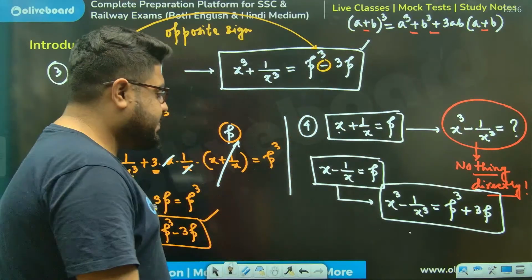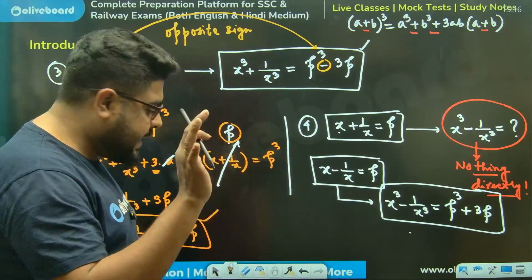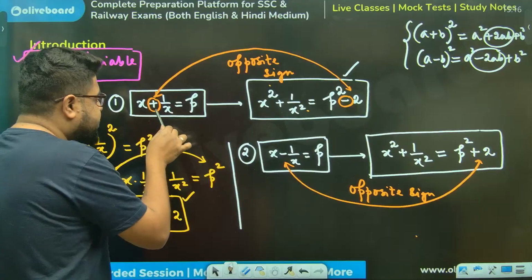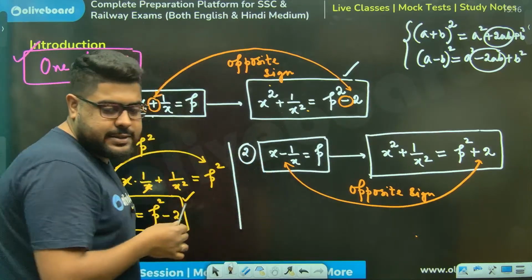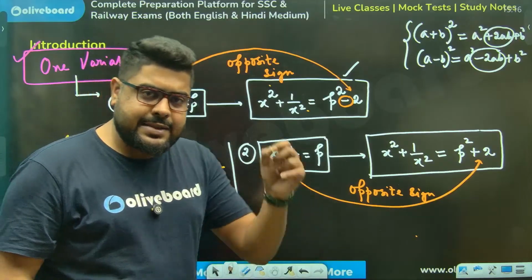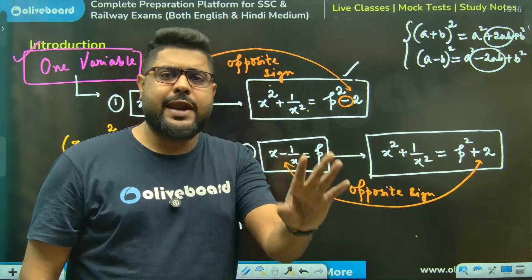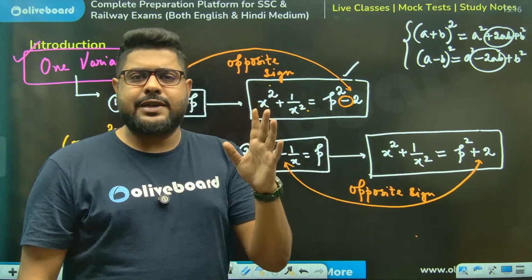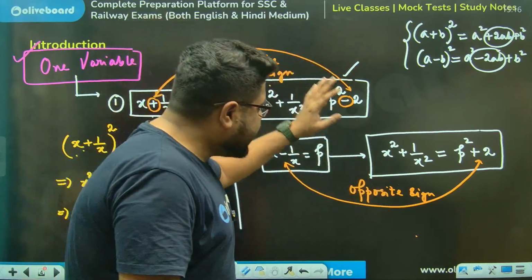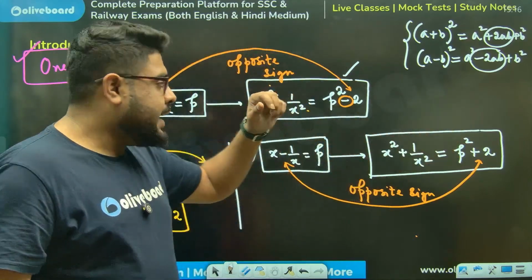Whereas in square, please understand, this is the difference between square and the cube. In case of square, it doesn't matter whether it is plus or minus, you square it, you will always get plus. Please write it down in a couple of lines in your own language, whatever you are comfortable in, Bengali, Hindi, English, so that you can understand this while revising.